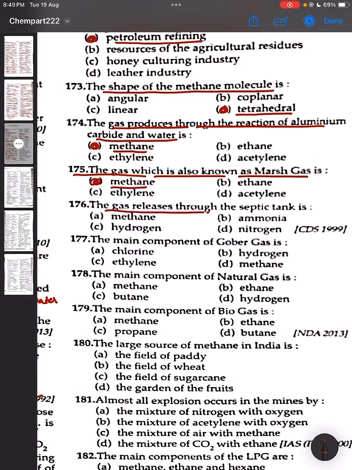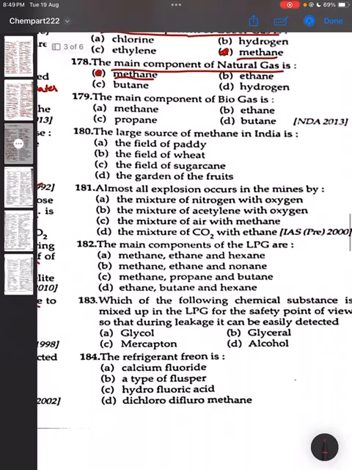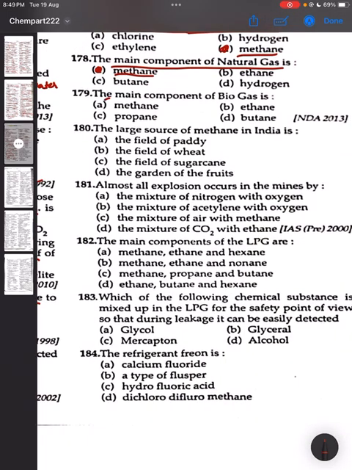176. The gas released through the septic tank is. Methane is the correct answer. Option A. 177. The main component of gobar gas is. Methane. D is the correct answer. 178. The main component of natural gas is. Methane. Option A is the correct answer. 179. The main component of biogas is. It is methane. Correct answer is option A. और बायोगैस में रहता है CO2 भी.